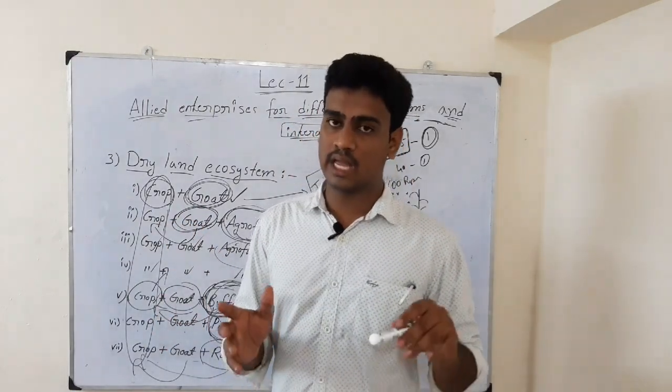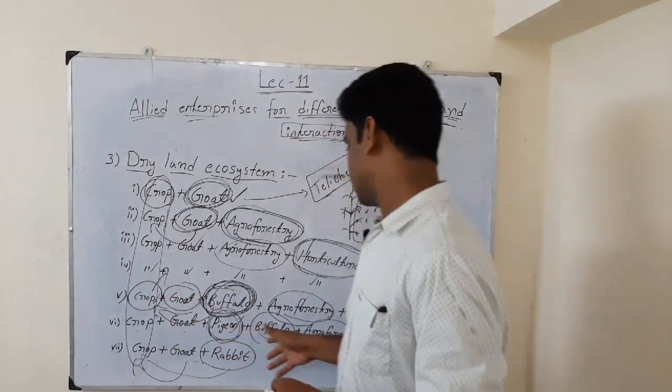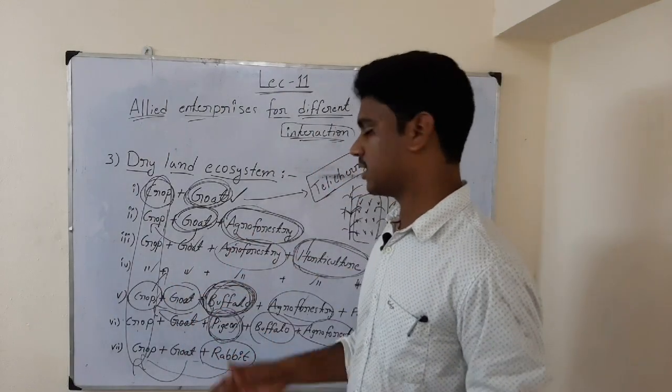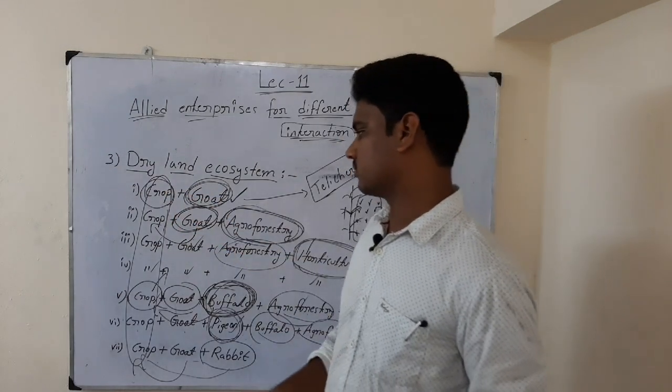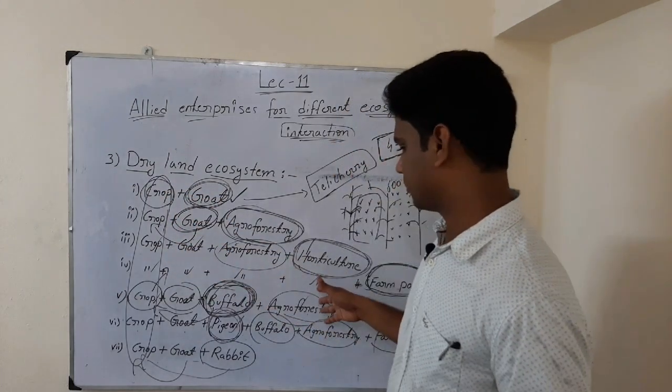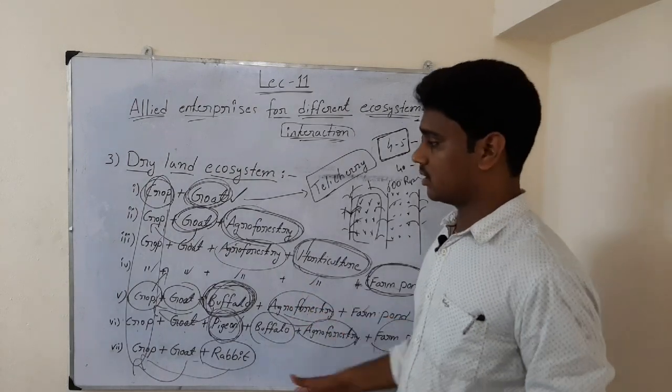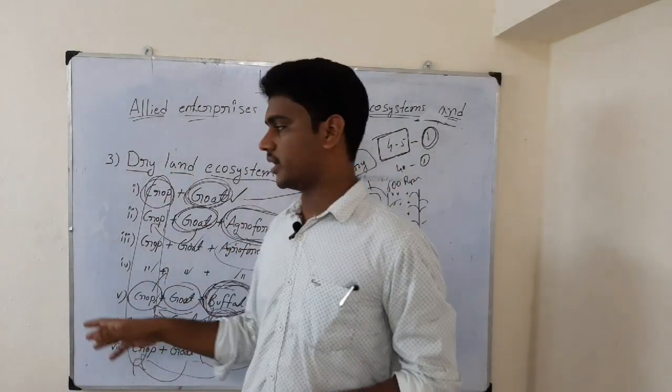Based on the land area availability, we have to choose any one type of ecosystem. If the land area is very less, we better go for only 2 components. If the land area is well and good, then go for 3 or 4, 5. Based on the land area, the components will vary.